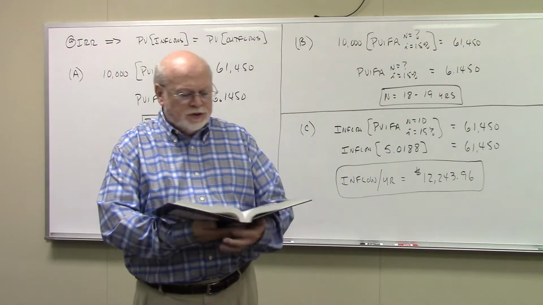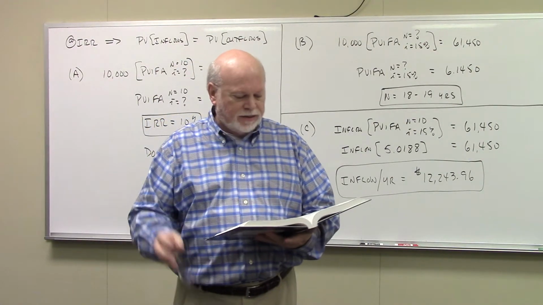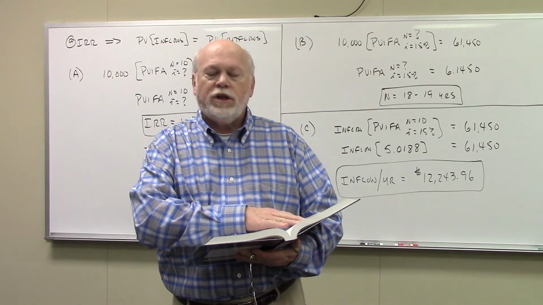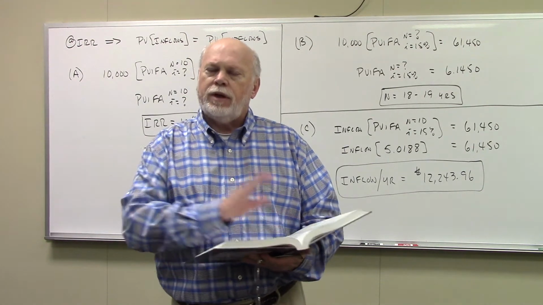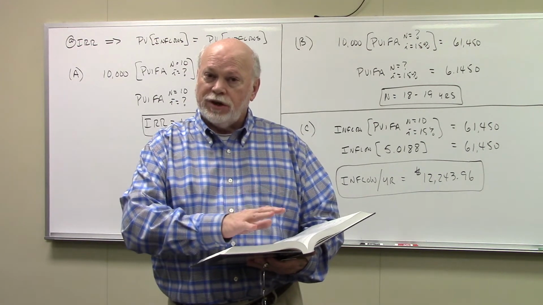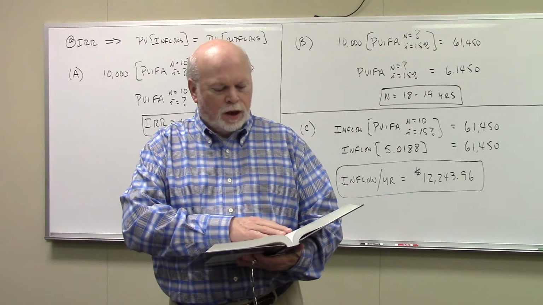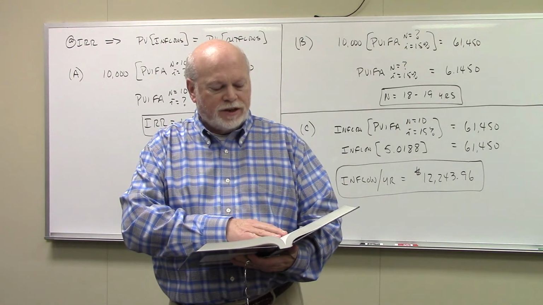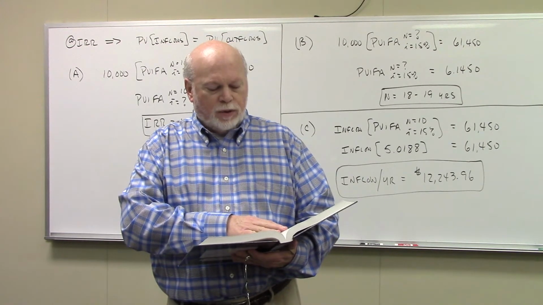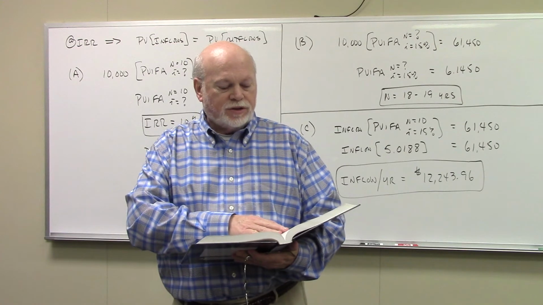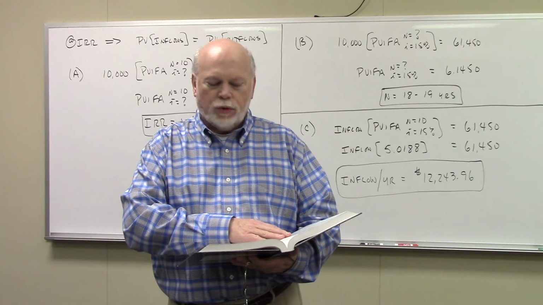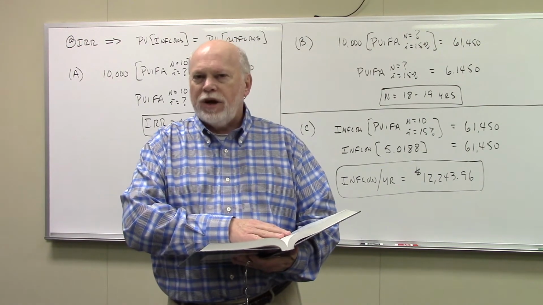Now, this particular problem reads like this. It says, Oak Enterprises accepts projects earning more than the firm's 15% cost of capital. So 15%, that is Oak Enterprises' minimum acceptable return. That's their hurdle rate. Oak is currently considering a 10-year project that provides annual cash inflows of $10,000 a year and requires an initial investment of $61,450.